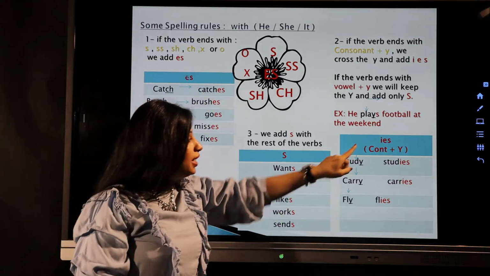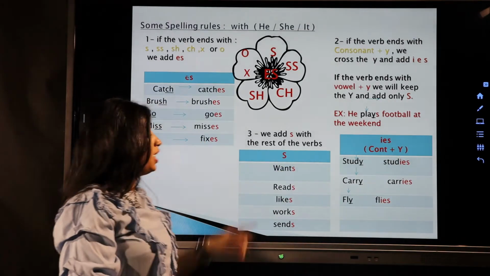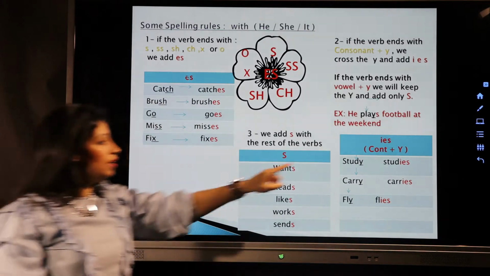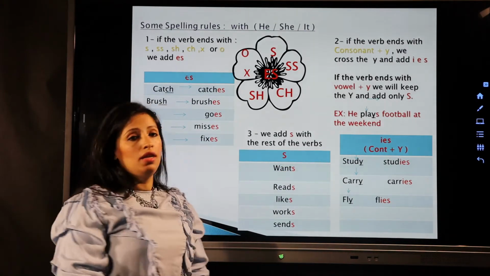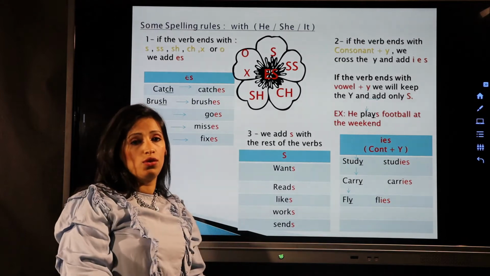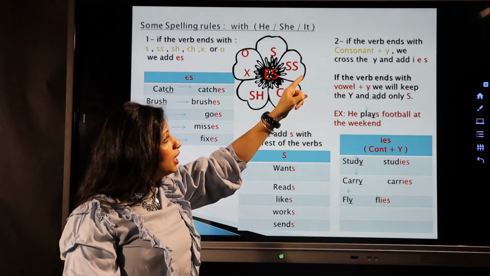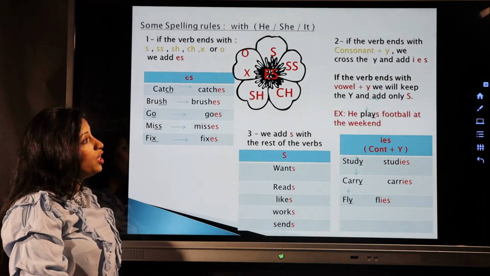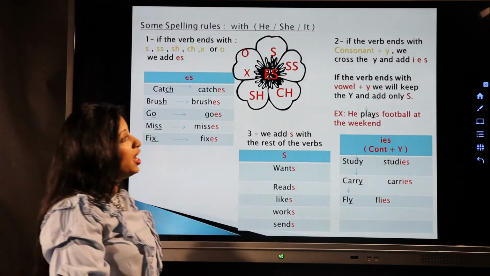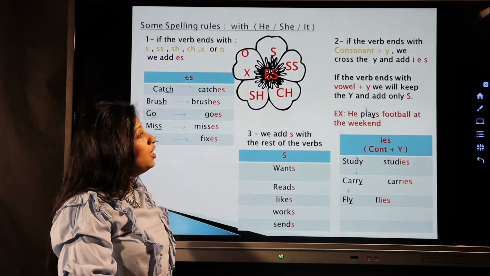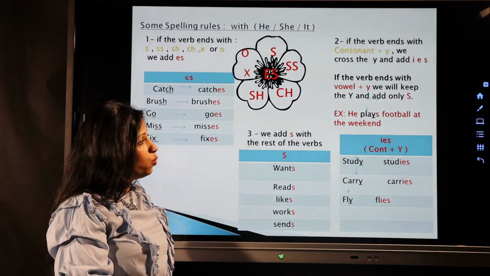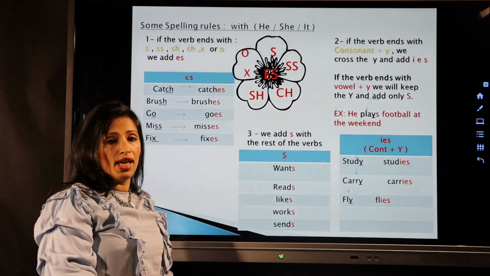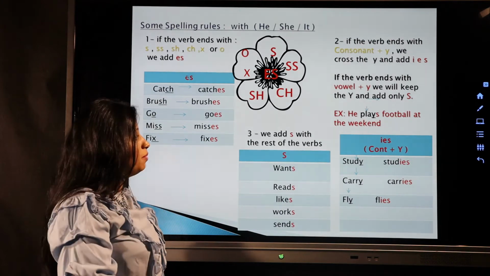What about the ies? Sometimes we're not going to add s, we're not going to add es, we have to add ies. Now we have two things that we have to pay attention to. First, if the verb ends with consonant plus y, we cross the y and add ies. Okay. If the verb ends with vowel plus y, we will keep the y and add s. Now, let's have an example to understand what I'm saying.